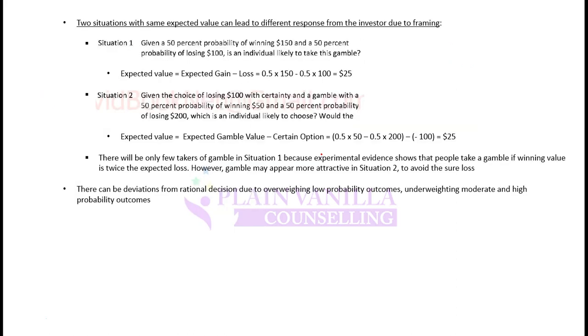But there can be another example in which the investor is given two situations. That is, the first situation is given a 50% probability of winning 150 and a 50% probability of losing 100. Will an individual take this gamble? So he has a 50% probability of 150 gain and he has a 50% probability of loss. So his net outcome is $25. So what would the investor do?